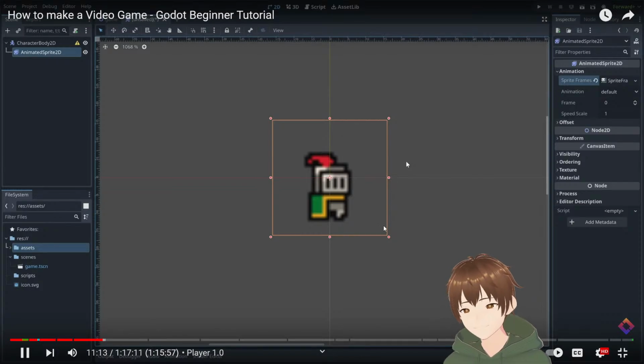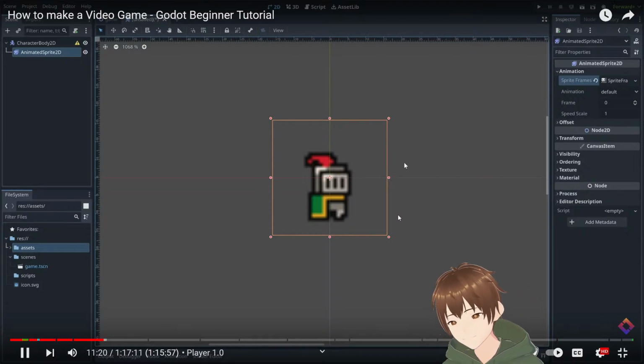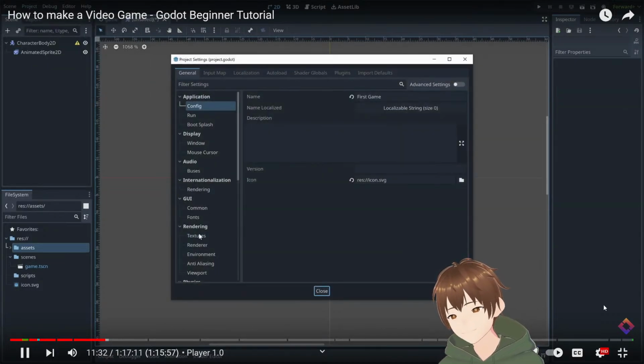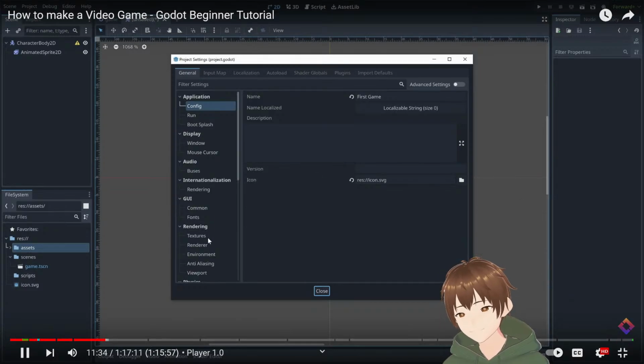Now our character looks weirdly blurry. That's because we're working with pixel art, which requires really hard edges. By default, Godot is going to try to do some texture smoothing to make textures look better, but applied to pixel art, that is definitely not the case. So let's simply disable this. So let's go to Project, Project Settings. Let's go under Rendering to Textures.